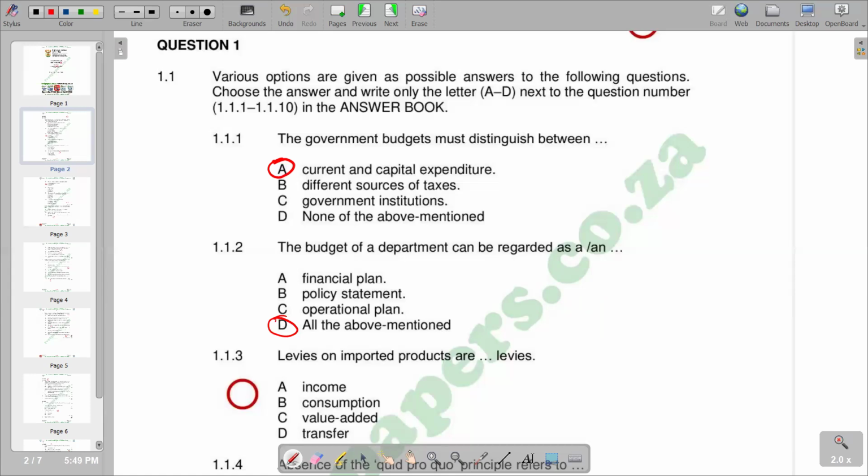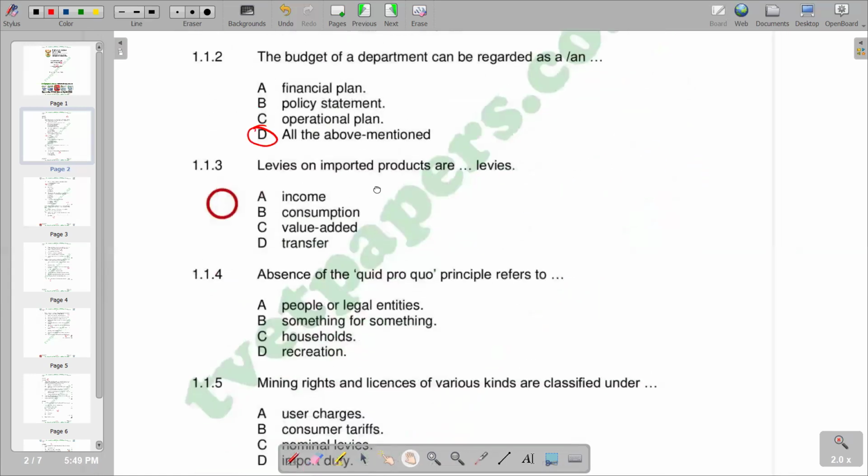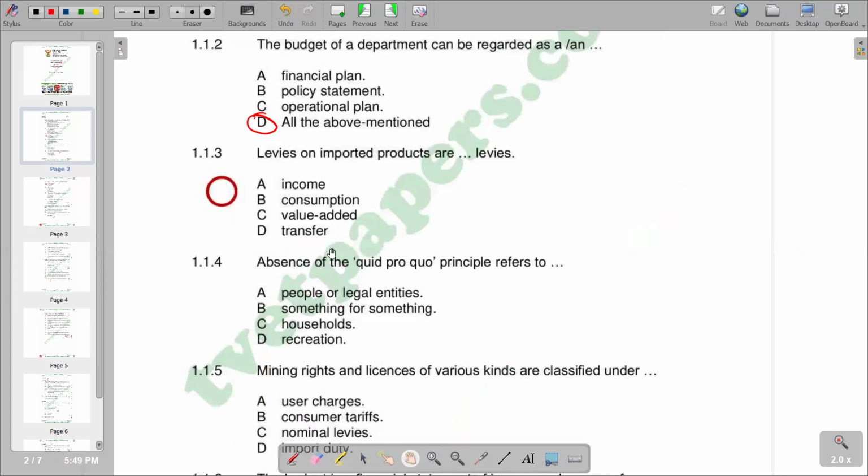Moving on to 1.1.3, it reads: levies on imported products are dash levies. So we have got income, consumption, value added, and then transfer. So we see that the correct answer that we have there is consumption levies. So we can indicate our B as the correct answer. So we go to 1.1.4. Absence of the quid pro quo principle refers to. Remember, quid pro quo is something for something. So we have B as the correct response.